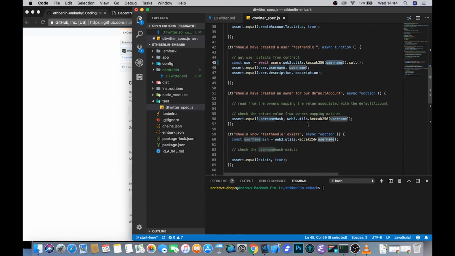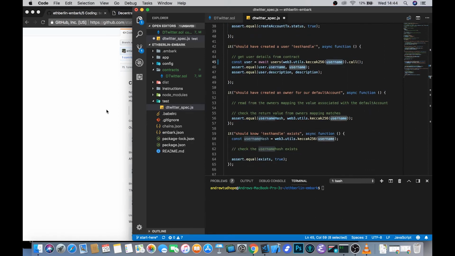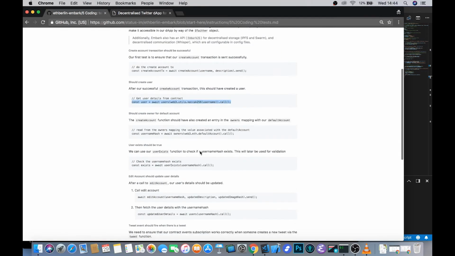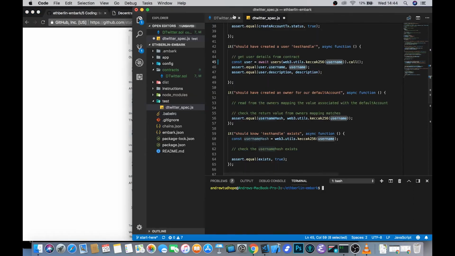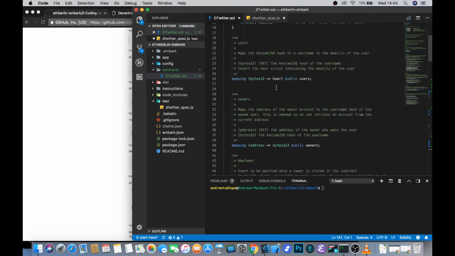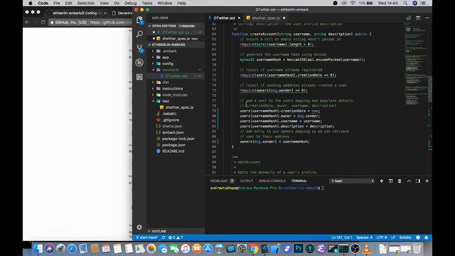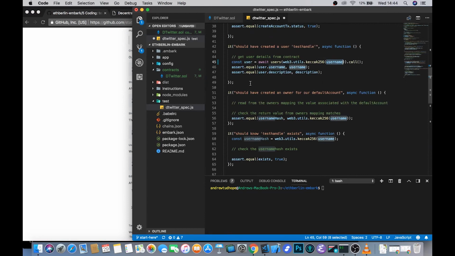We then need to make sure that creating an account has also created a value in the owners mapping, because that's what we expect from that first function that we wrote. Not only should we create a user, it should also add that entry to our owners mapping. So let's just check that that has indeed happened.